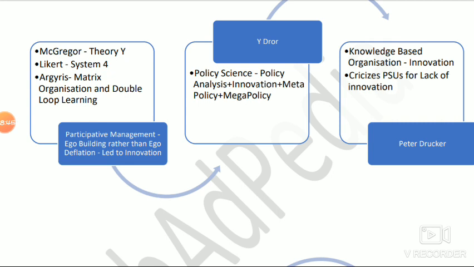Now let's move on to the next thing, Yehezkel Dror. Yehezkel Dror was talking about the ideas of policy science. If you read Yehezkel Dror you must be knowing about this. When it comes to policy science, it includes some factors. If you read Prasad and Prasad in a very good manner, if you do active learning, you will find that policy science is equal to policy analysis plus innovation plus meta policy plus mega policy. From where will you get these things? When you read it very carefully, you will get this: innovation is one of the components of policy science.